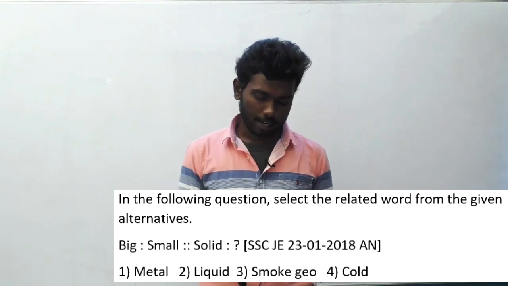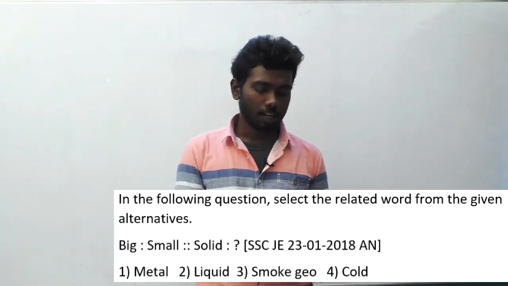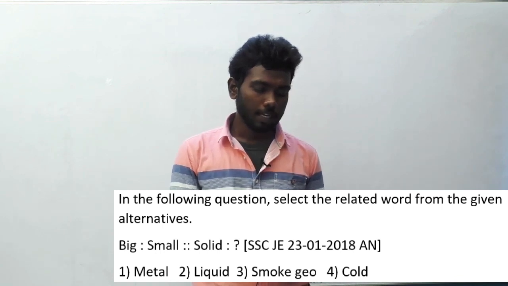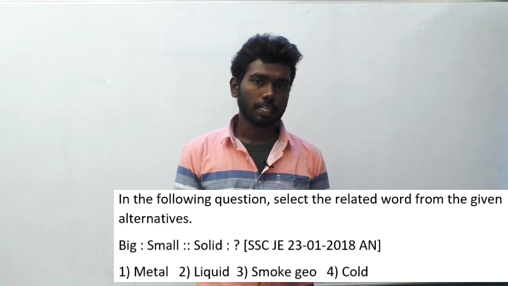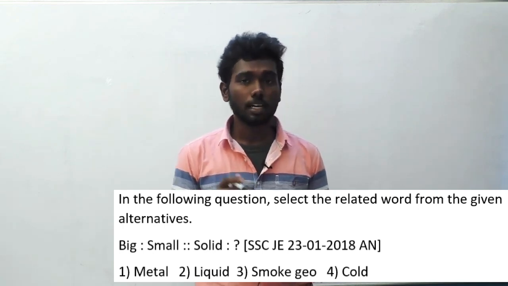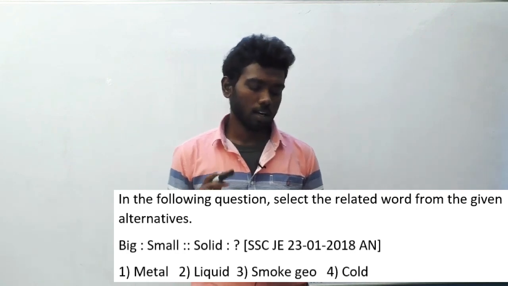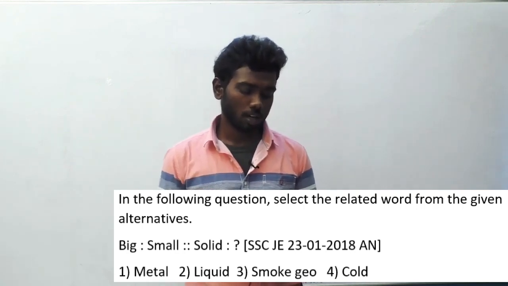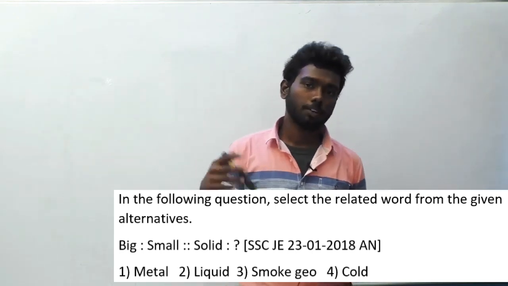Question number 187. In the following question, select the related word from the given alternative. Big is to small implies solid is to. This question was asked in SSC JE 23rd January 2018 afternoon session. Options are metal, liquid, smoke, gel, cold. So big is to small. What is the relation between big and small?